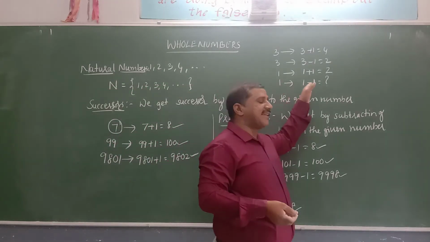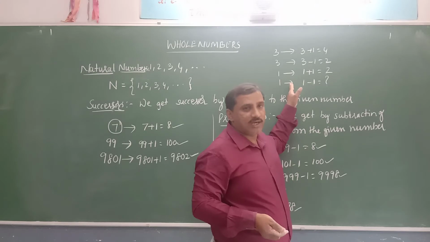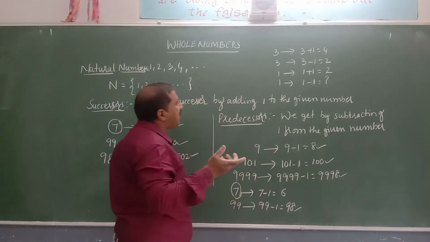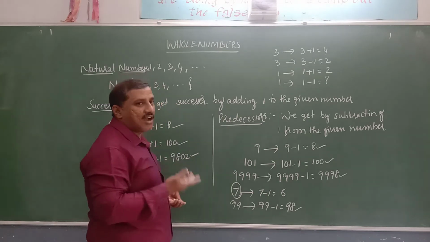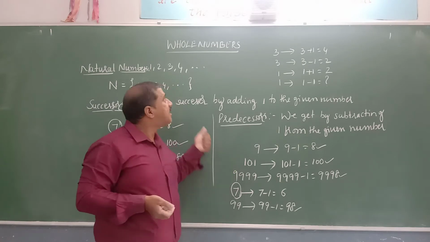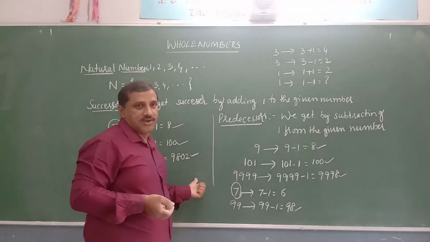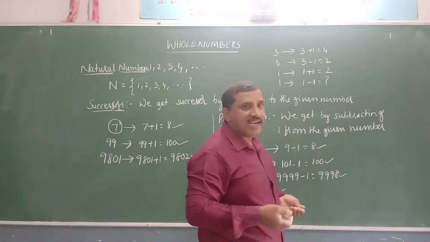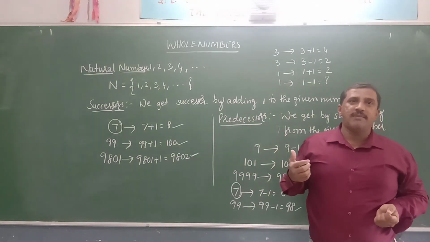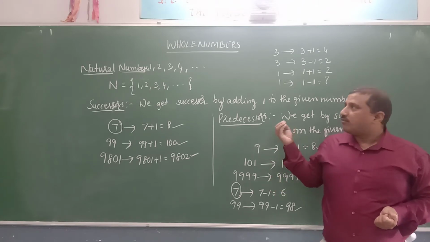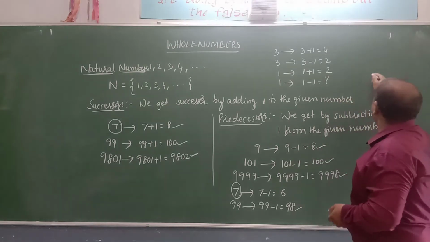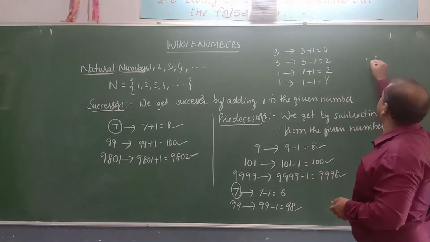As we don't have the predecessor for 1 in natural numbers, the zero concept we can introduce by the fusion of zero, the combination of zero and natural numbers. We'll call another group of numbers, that is whole numbers. So zero was introduced by our Indians, using the word sunya, which means nothing. Our Indians took the symbol for zero, it is a dot.